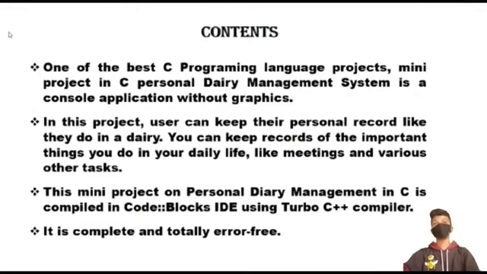Contents: one of the C programming language projects, a mini project in C. The personal diary management system is a console application without graphics. In this project, the user can keep personal records like they do in a diary, such as meetings and various other tasks from daily life. This mini project is compiled in the Code::Blocks IDE using the Turbo C++ compiler. It is a completely error-free program.